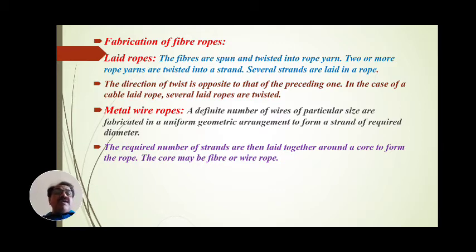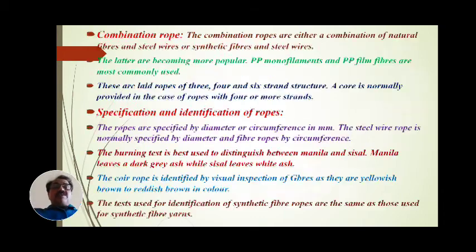The core may be fiber or wire rope. So the fabrication of these ropes depends upon the strands and upon the type of core used, which may be a wire core or a fiber core, or fiber rope, for the fabrication of metal wire ropes.